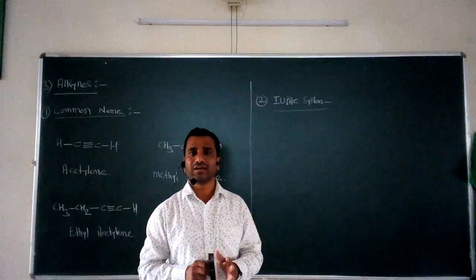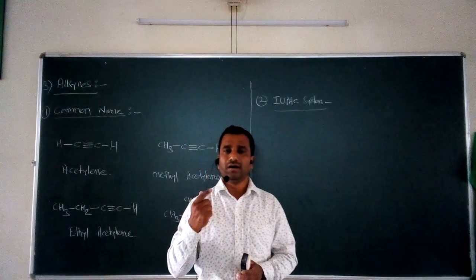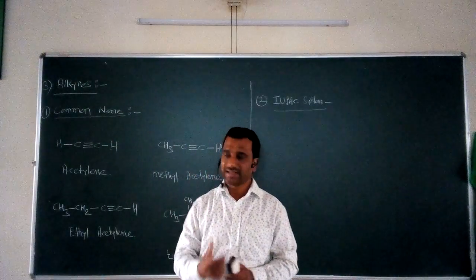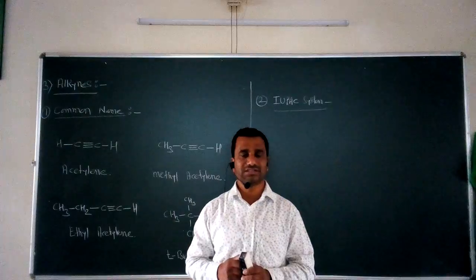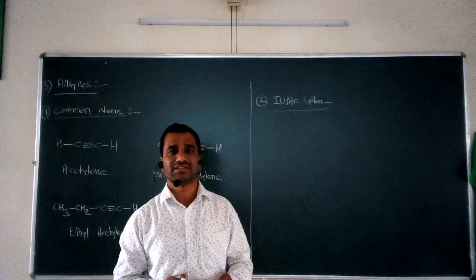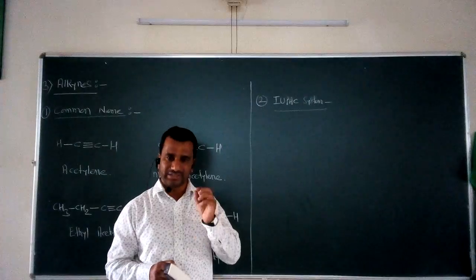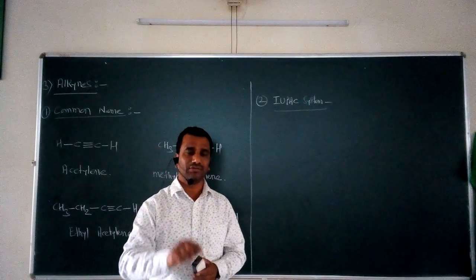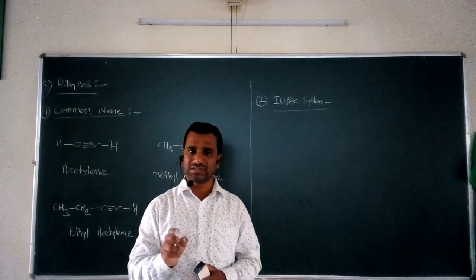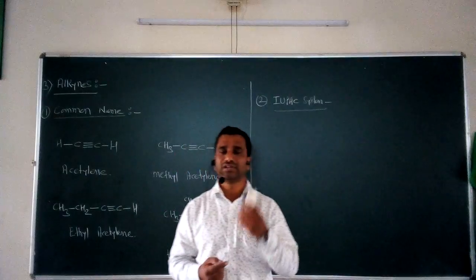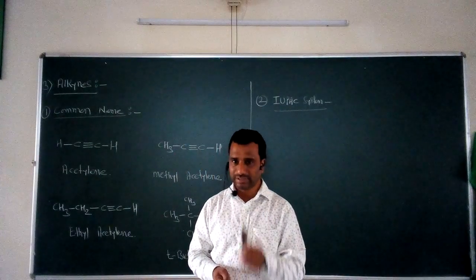So whenever a name according to IUPAC is assigned to the alkynes, what we have to take into consideration is the number of carbon atoms present in a given compound. Then accordingly, we have to consider the parent alkane according to the number of carbon atoms present in the particular alkyne.